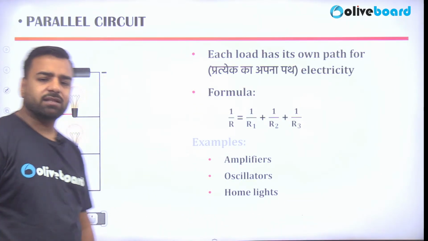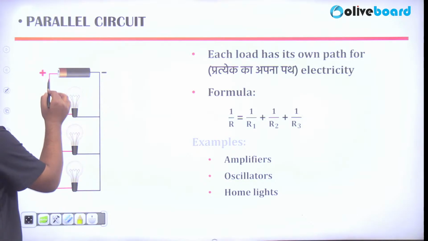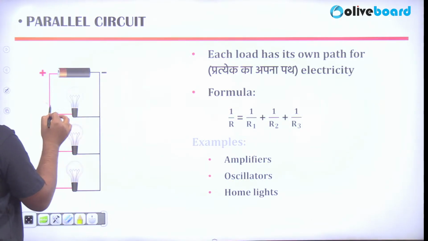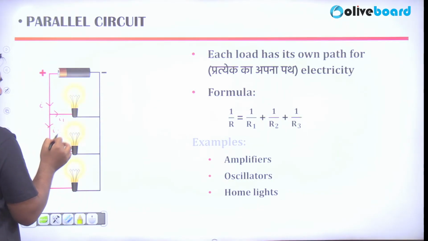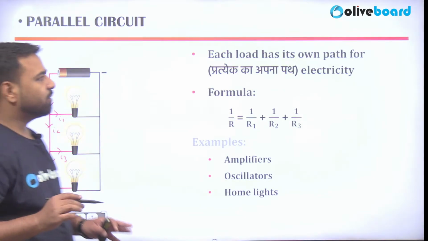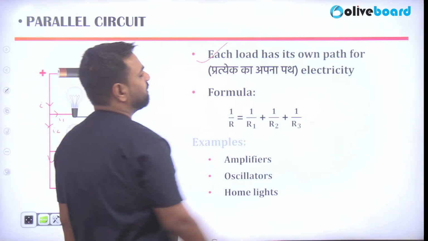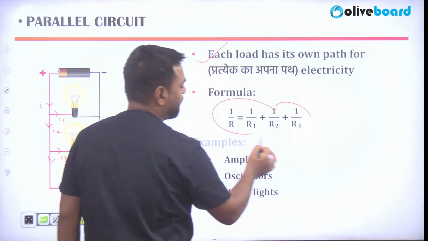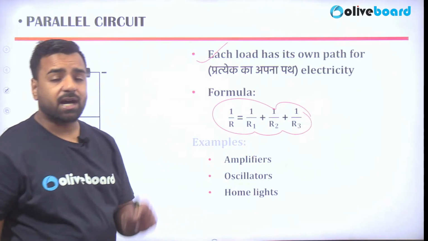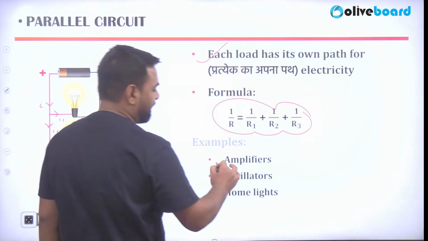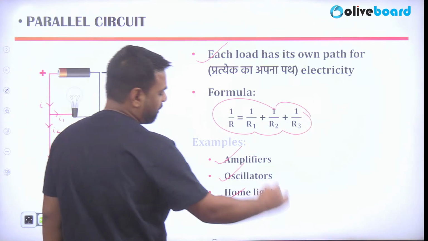But if I talk about the parallel circuit, here the current has multiple paths. See, when the current is flowing, it has multiple paths to go. So here the current I was there, but here I1, here I2, here I3. So yes, the current is actually dividing here. Each load has its own path for electricity. The resistance is calculated using this formula, that is 1 by R is equal to 1 by R1 plus 1 by R2 plus 1 by R3 and so on. And here the examples are amplifiers, oscillators and home lights.